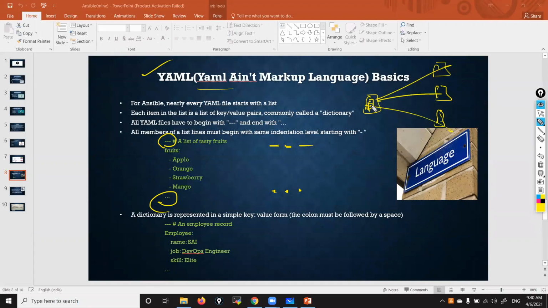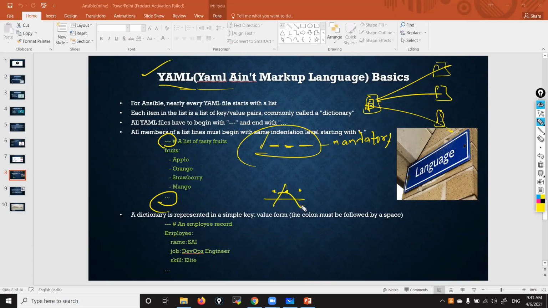In that playbook, we are going to use YAML script. The playbook should start with a triple hyphen and end with a triple dot. Here the triple hyphen is mandatory, but the triple dot is not mandatory. Whether you give it or not, it doesn't matter.